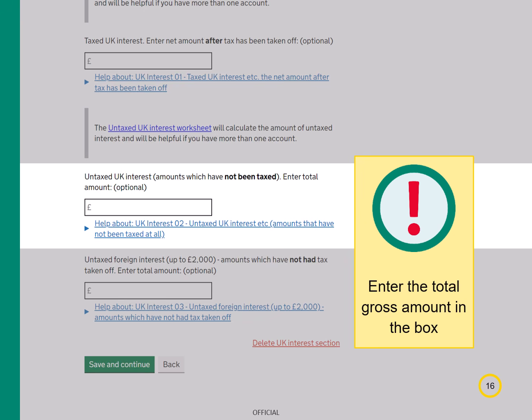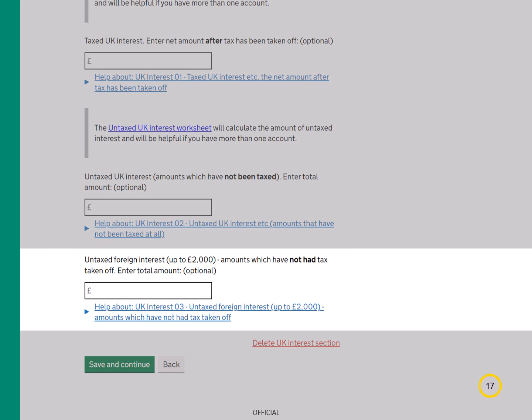In the untaxed UK interest box, it's the total gross amount received that should be entered. If your only foreign income was untaxed foreign interest of up to £2,000, enter the amount in this last box in UK pounds. This is instead of filling in the foreign section of the return. You need to tell us the name of the country the interest came from in the any other information box later in your tax return.